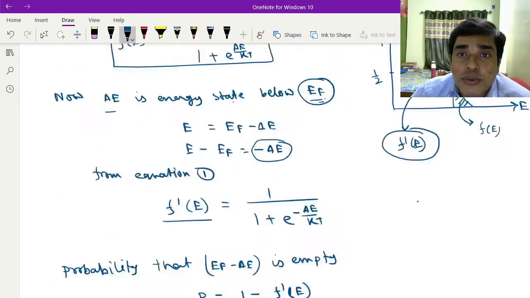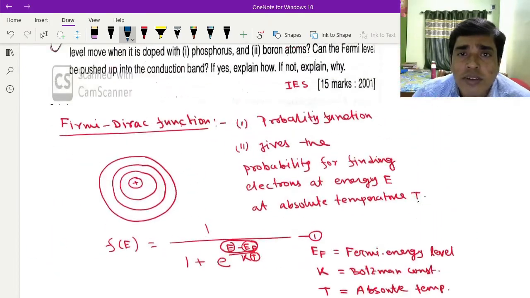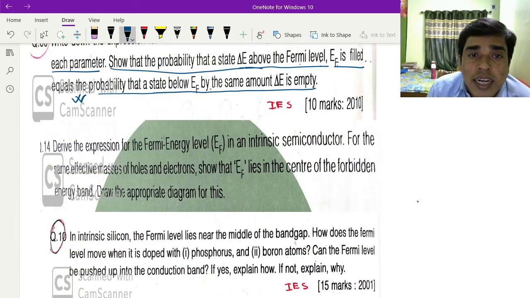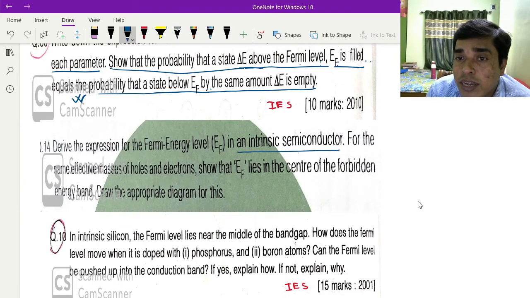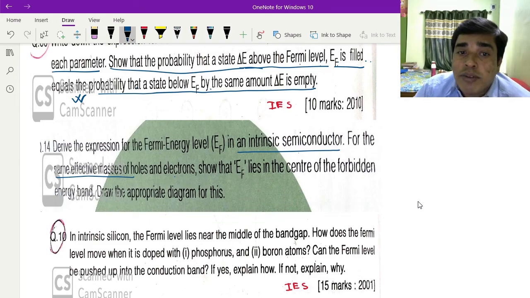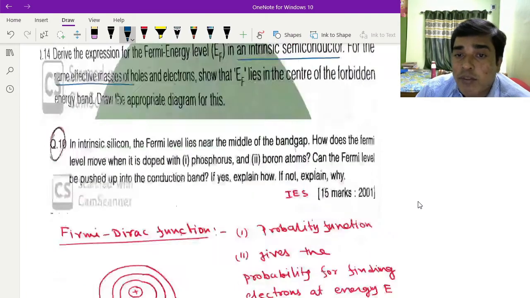Now see the question. What was the question? The question is to derive the expression of Fermi energy level for intrinsic semiconductor. So I have done this. For the same effective mass of holes and electrons, show that it lies at the center of the forbidden energy band and draw the appropriate diagram.